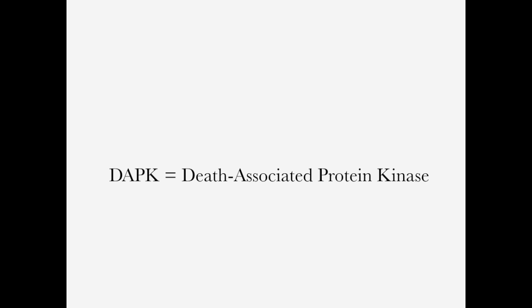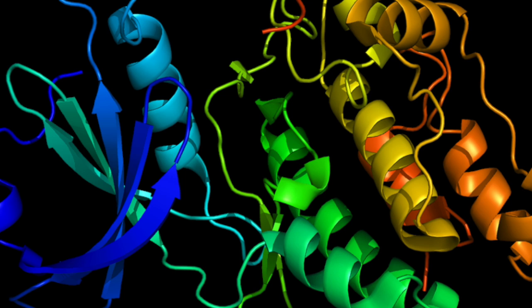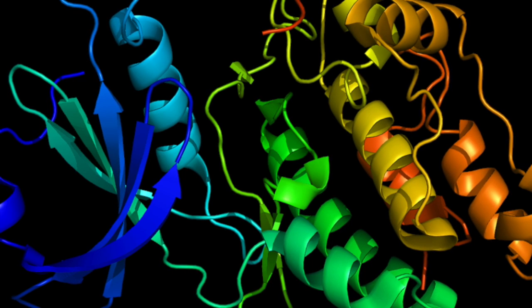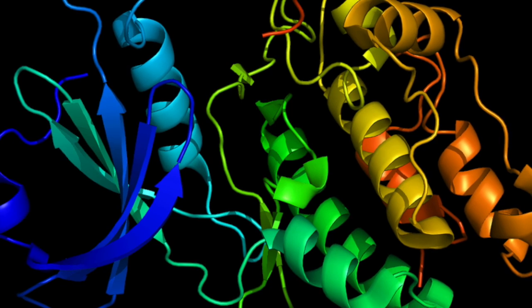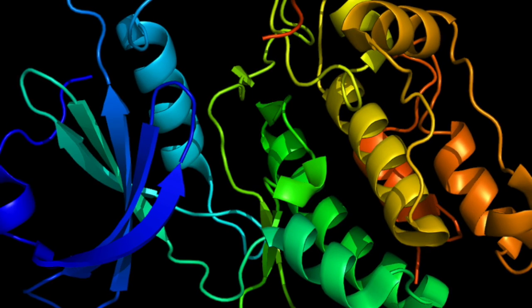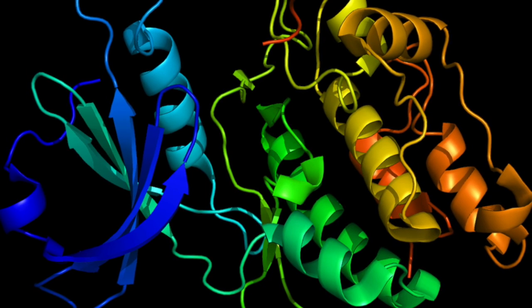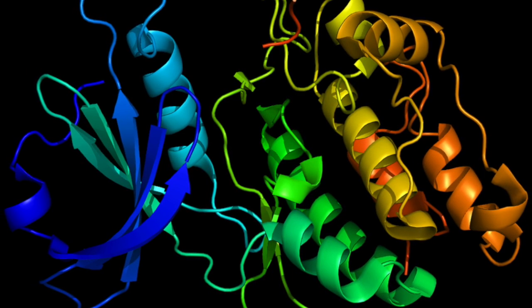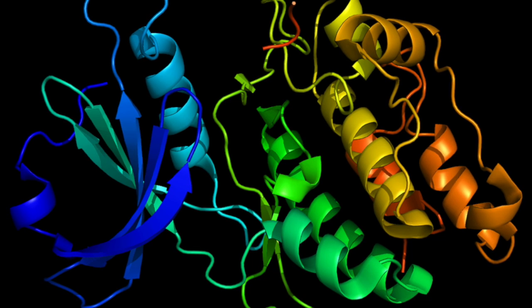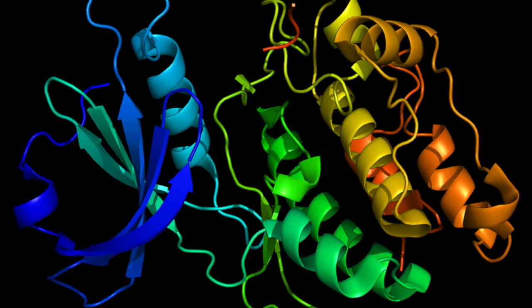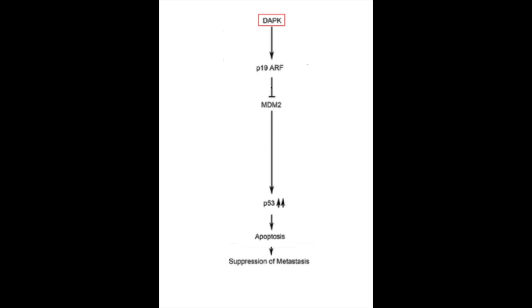Another main protein involved in cell death is the death-associated protein kinase, also known as DAPK. It is an intracellular protein that mediates cell death by its serine and threonine kinase activity. This activity transmits apoptotic cell death signals in various cells, including neurons. DAPK functions as a tumor suppressor, but its expression is lost in many cancers due to mutated receptor methylation.